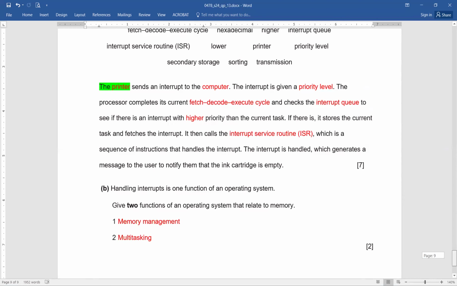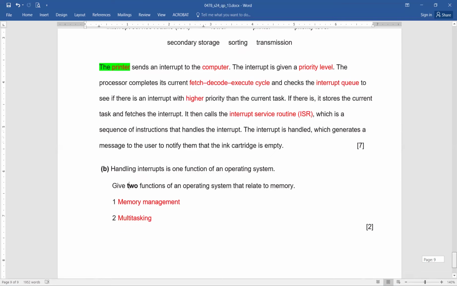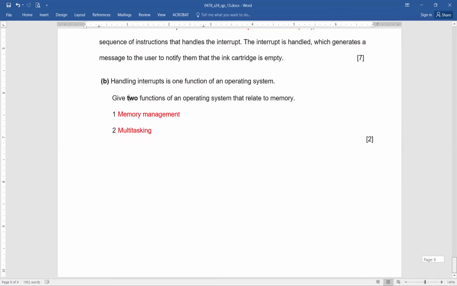Now, handling interrupt part B. Handling interrupt is one function of an operating system. Give 2 functions of an operating system that relate to memory. Memory management, and multitasking. Okay, now that ends this paper.